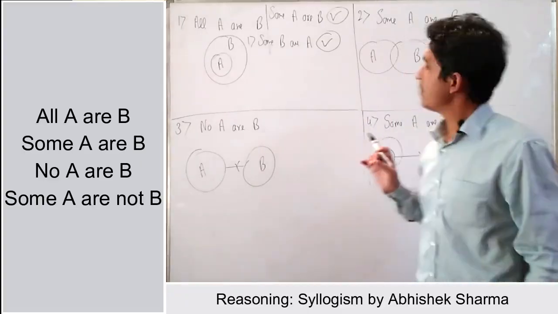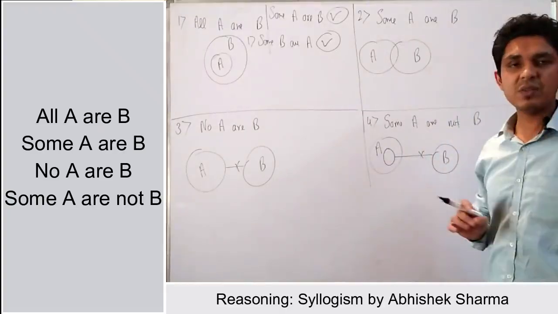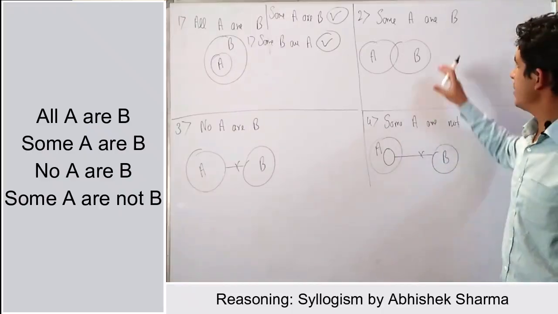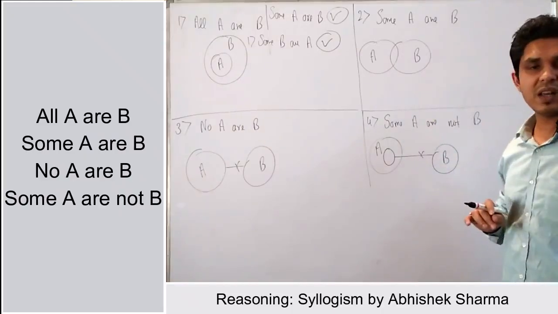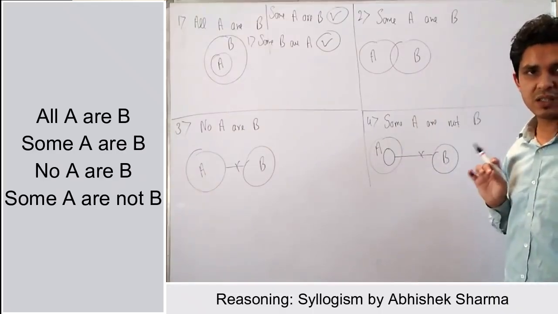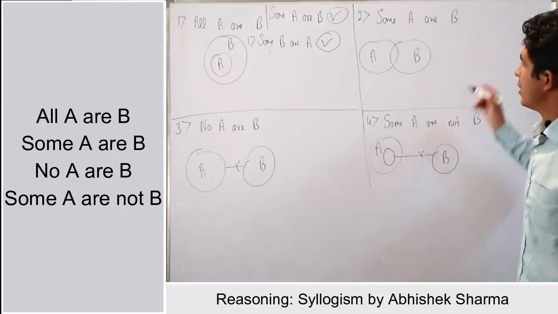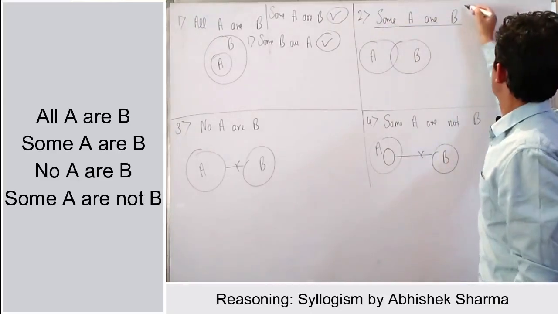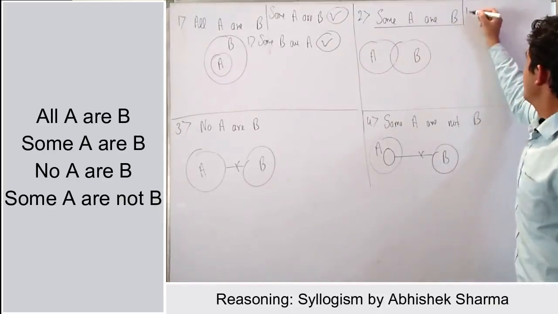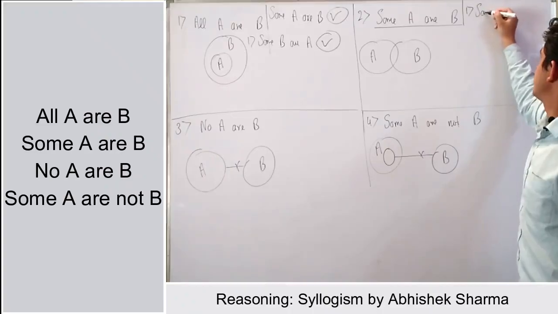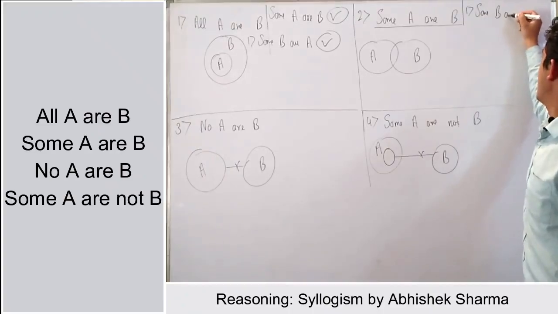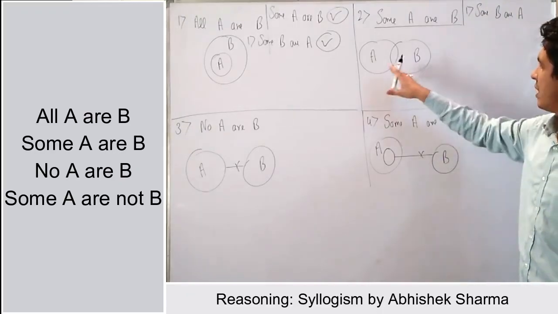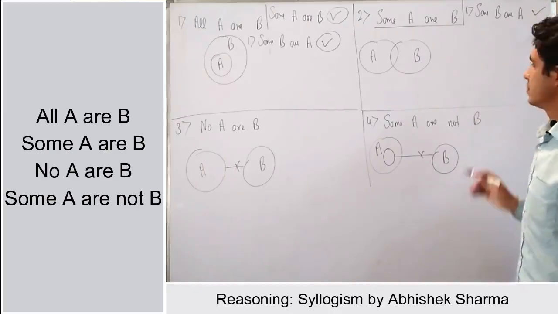Right? Okay. Coming to the next one, the statement is some A are B. And the arrangement is made like this, some part of the A is in B. Okay. What will be the possible list of conclusions? If I draw some B are A, so if you look at the diagram, some B are A, this will be true.